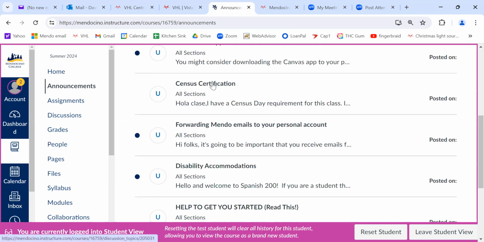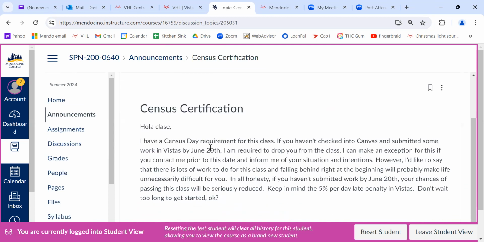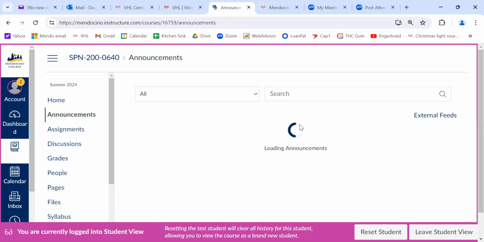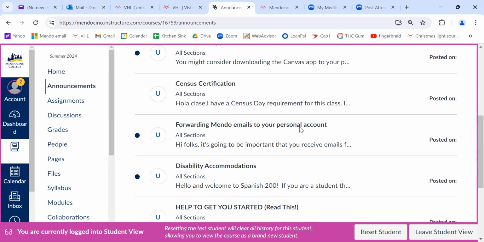By the way, I've got a census certification. You'll need to read this one to remind yourself. June 20th: if you haven't submitted work by June 20th, I am required to drop you from the class, okay? There are exceptions for that, but if you haven't submitted anything by June 20th, I don't think you're going to pass the class. And that's my honest opinion about it.